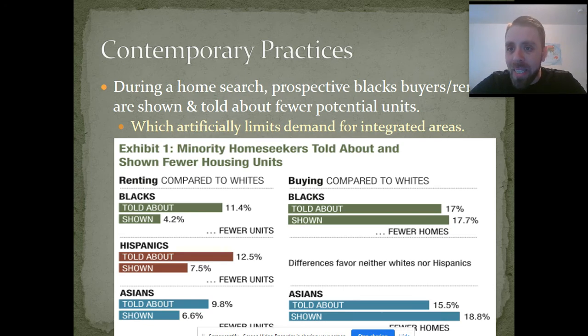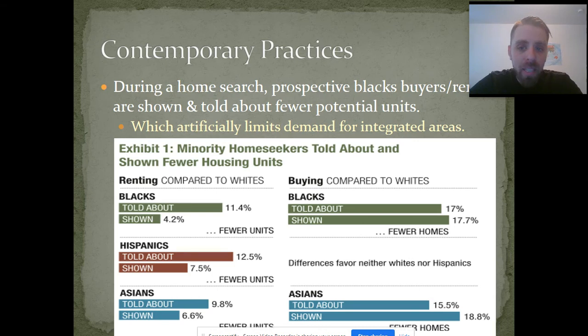But contemporary practices, this is probably a better example of side effect discrimination. And so we do see that during a home search, research indicates that what you heard happening in that podcast does still happen at the residential level and at the level of just one person trying to rent one apartment.